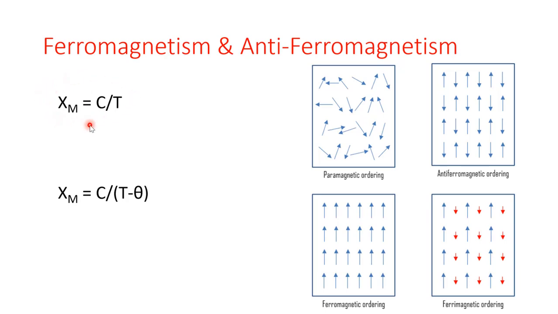This is basically the representation of Curie's law, which states that the magnetic susceptibility is inversely proportional to the absolute temperature, where chi-m represents the magnetic susceptibility, C is the Curie constant, and T is the absolute temperature. And this equation is basically considering the paramagnetic substances, means that the substances which are basically magnetically dilute, that is, in those substances where the paramagnetic centers are well separated from each other by diamagnetic atoms.